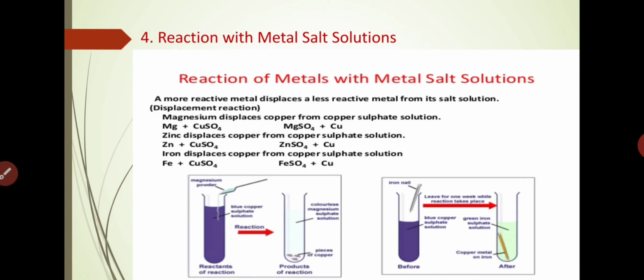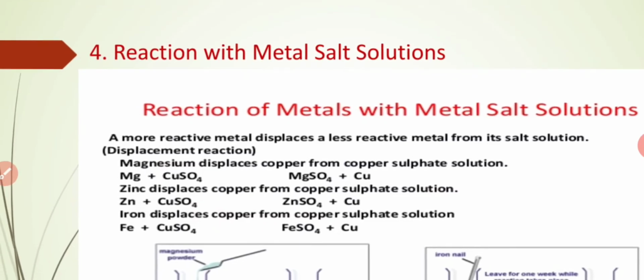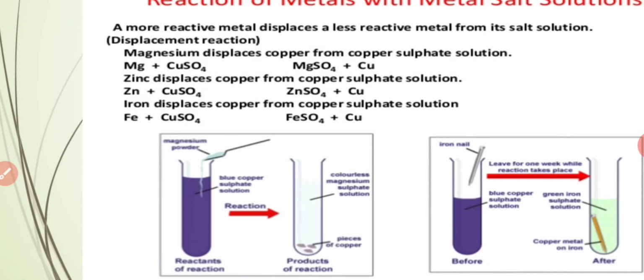Okay, then what did iron do? Iron, when it reacts with copper sulfate solution, what happened? It gives out ferrous sulfate, and copper is released. See there, they have given one activity. So what is in the activity? Let's see. In one test tube we have taken blue copper sulfate solution, and then we add some magnesium powder from the top into it. What happened? A reaction happened. Magnesium displaces the copper from it, and what happened?